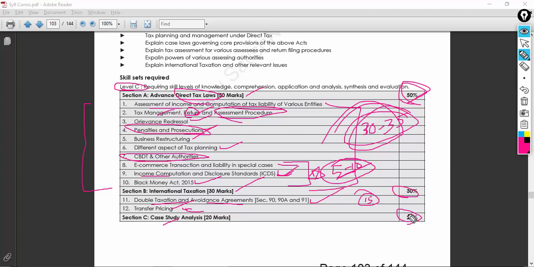So I'm not asking you to prepare 100% in this 20%. At least I'm asking you to prepare 5%, a very safe number I'm giving to you guys. So 35 here, 15 here, and 5 here. So 20 and 55 can easily be scored by anyone in case they follow the right approach.